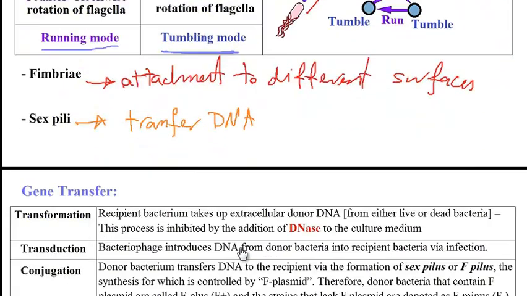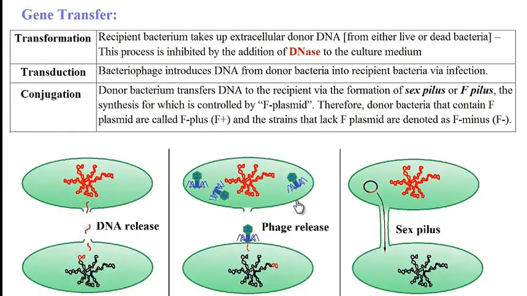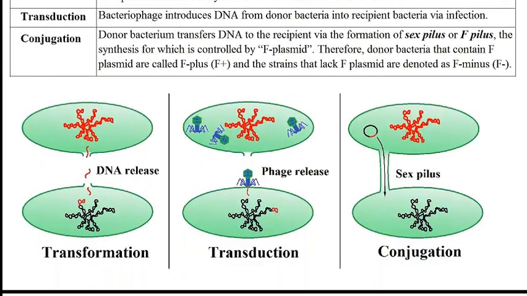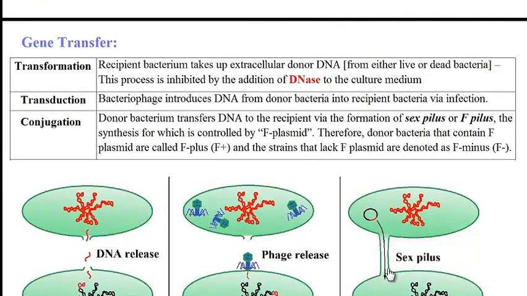And that's basically the next topic that we are discussing, different modes of gene transfer. And so if a sex pili is used to help transfer a plasmid from one bacterium to another, this process is called conjugation. So let's now go over different modes of gene transfer from one bacterium to another.